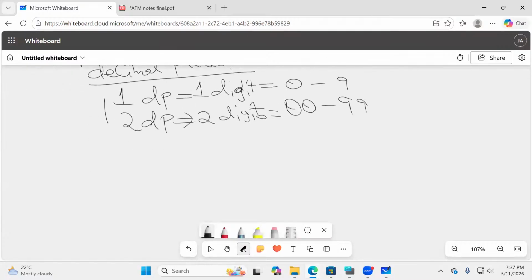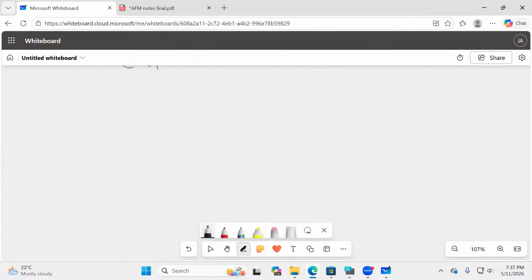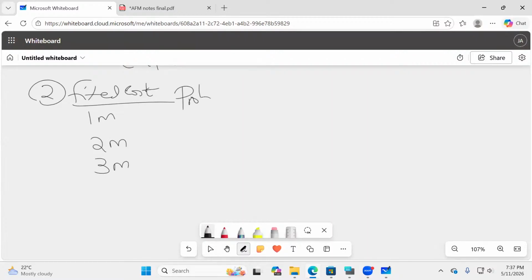So number 2, I would want in this case to start my business. This business of mine, ladies and gentlemen, I don't know what my rent will be. So let me call that the fixed cost. It could either be 1 million, 2 million, or 3 million, with the following probabilities: 0.30, 0.50, and 0.20, because at the end of the day, they must add up to 1.00.